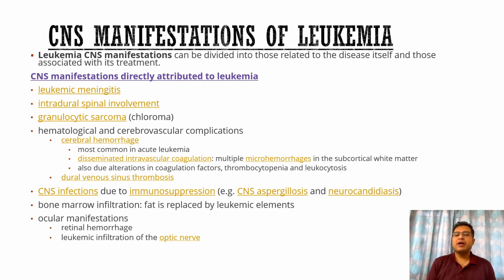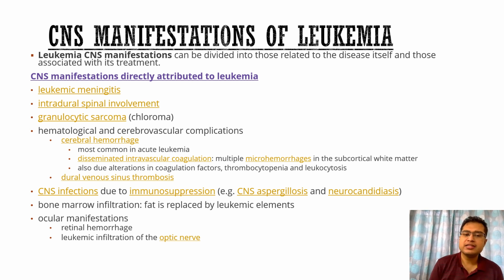So what are the CNS manifestations of leukemia? The leukemia CNS manifestations can be divided into two: CNS manifestations directly attributed to leukemia and those because of the treatment of the leukemia. So directly attributed to leukemia include leukemic meningitis, intradural spinal involvement, granulocytic sarcoma or chloroma, which is particularly seen in AML.